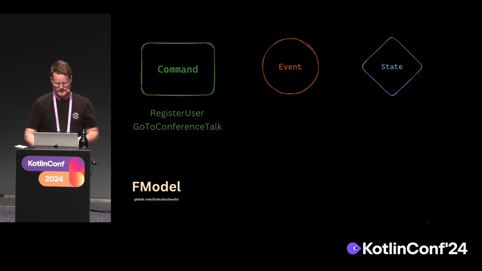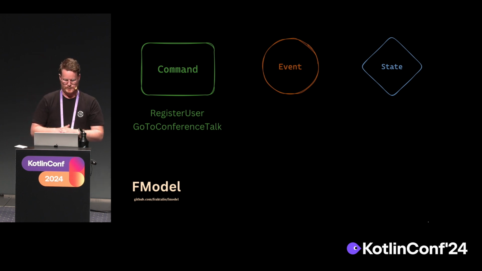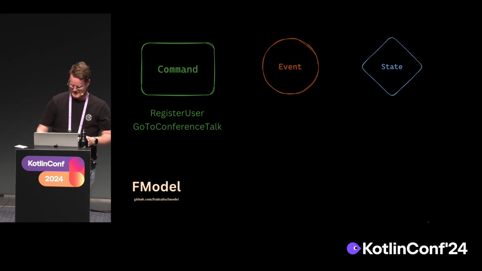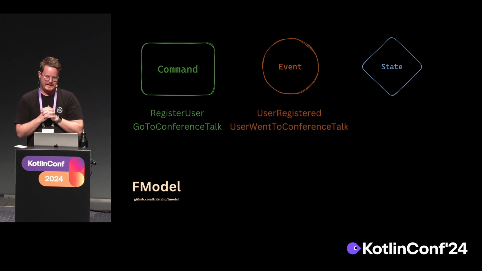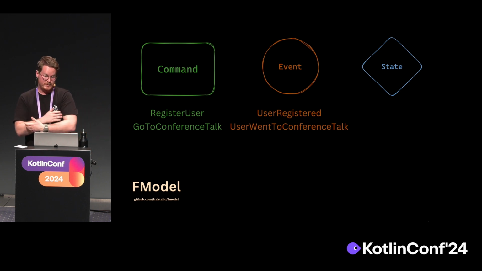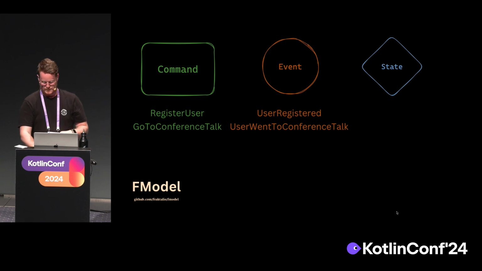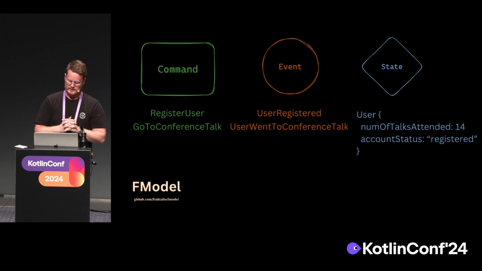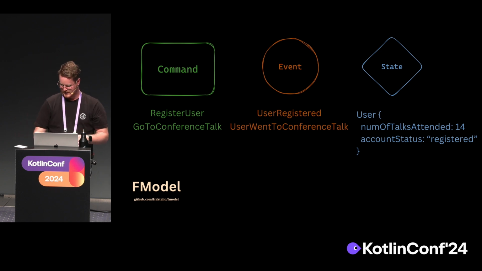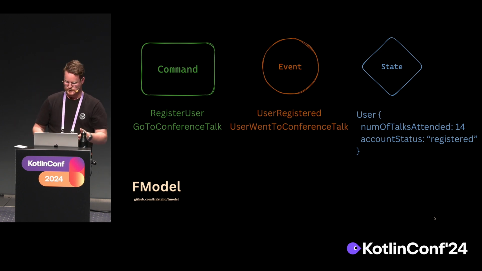So as a quick recap, we have the command, an intention, something we want to do with the system. Please register this user. Please allow this user to go to the conference talk. We have the event, something has happened, a fact has happened. So the user was actually registered, and the user went to this conference talk. And then we have the state. It is a view or a representation of all our data. And so some user might have the status registered.